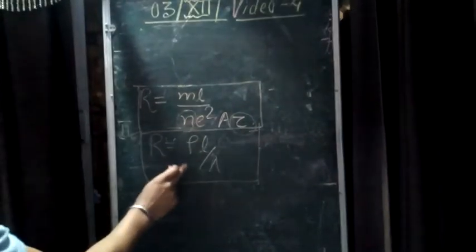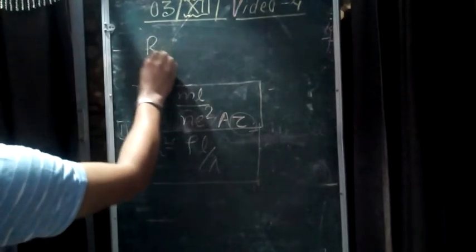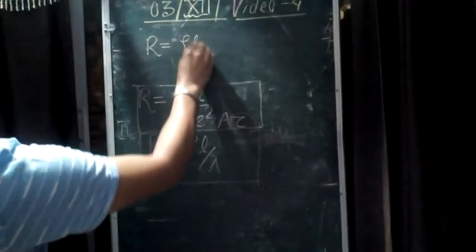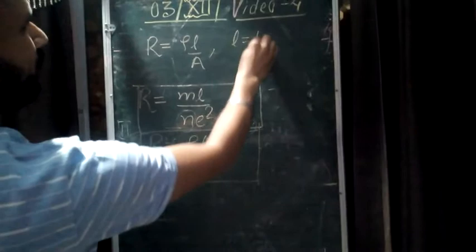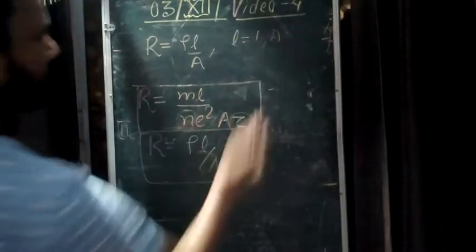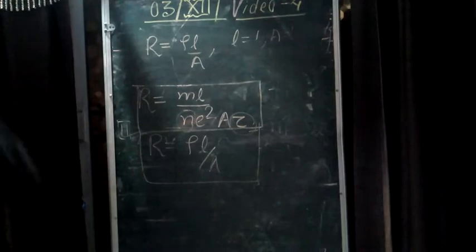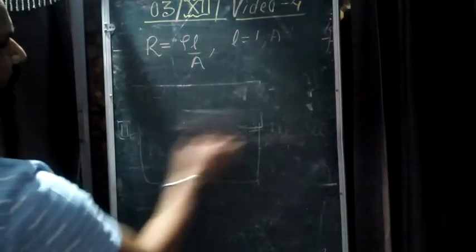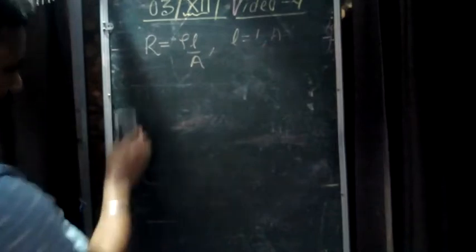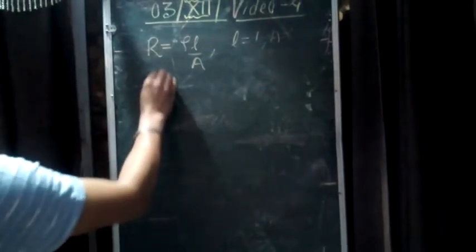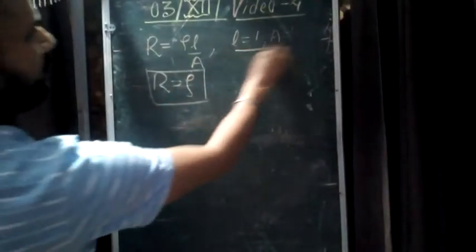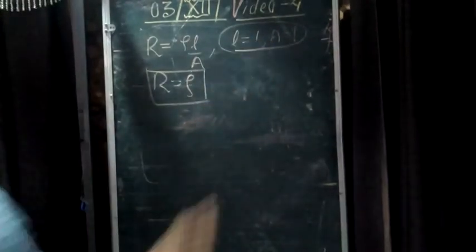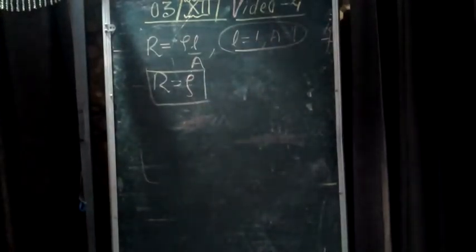Now, from this relation, we can write R is equal to rho L by A. Now, what happens if we take L is equal to 1, A is equal to 1? What will be the result? Yes, the result is R is equal to rho. When we apply these two conditions, L is equal to 1 and A is equal to 1, we can see that R is equal to rho.